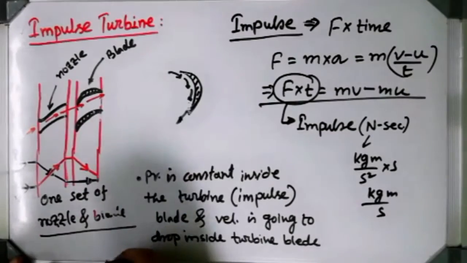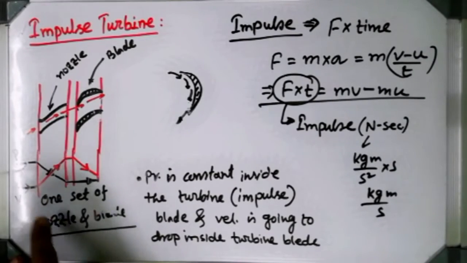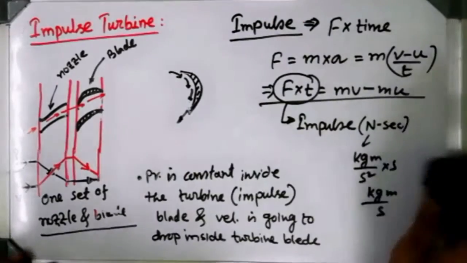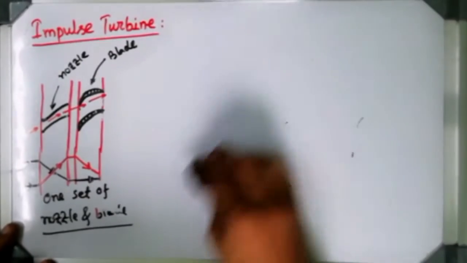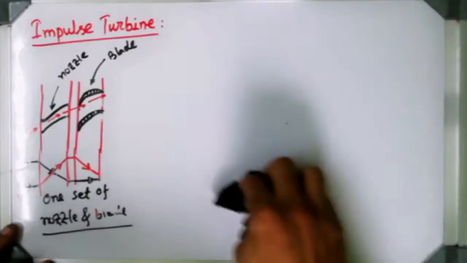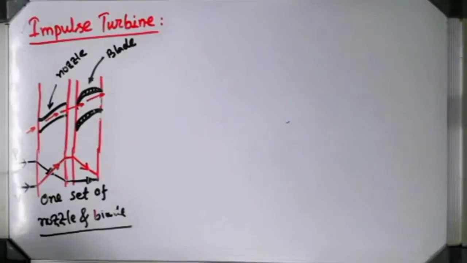Okay. So up to this, what we have understood is how the pressure and velocity are changing inside the nozzle and inside the blade. Now we are going to see a very important thing, that is the velocity diagram. If you don't know the velocity diagram, you cannot solve any numerical problem dealing with turbines.